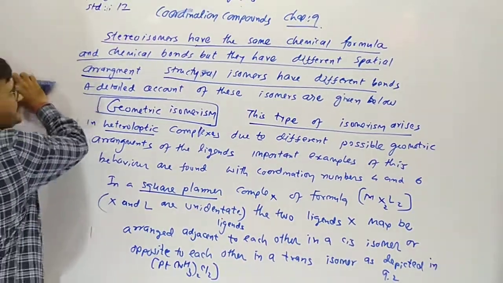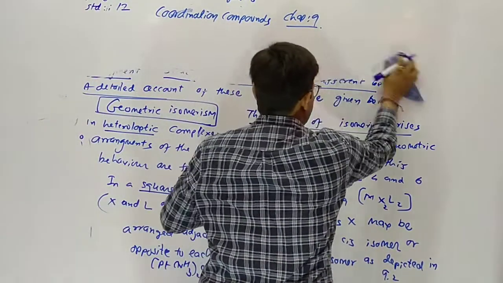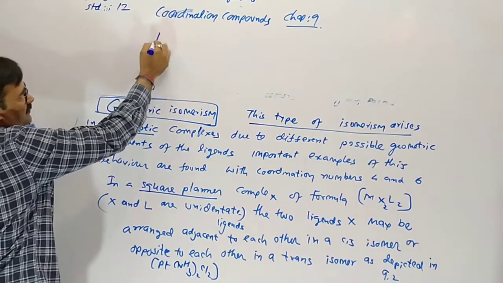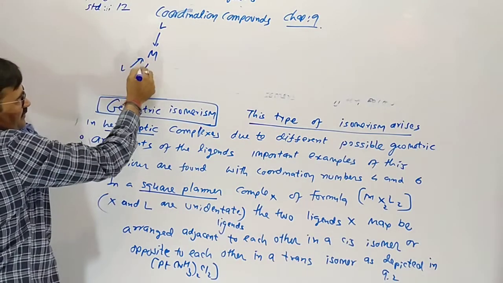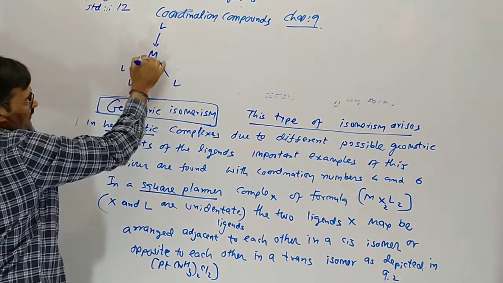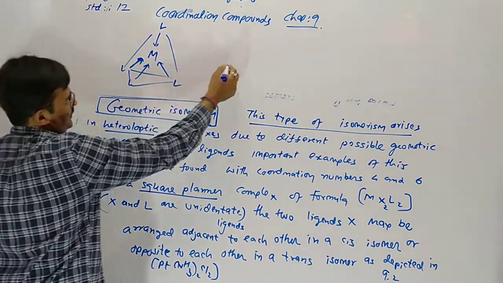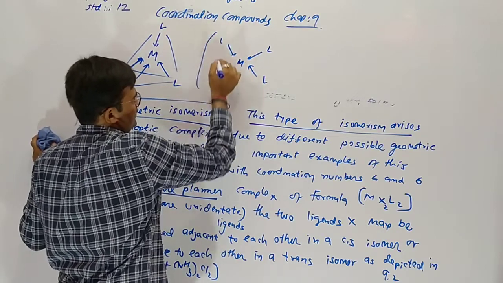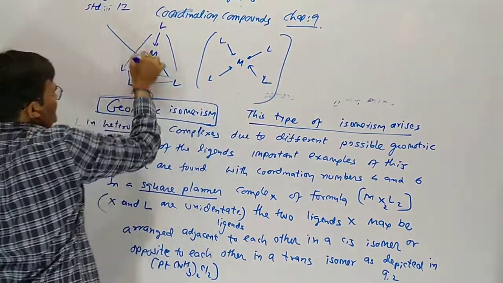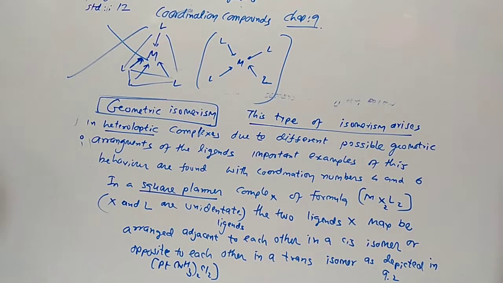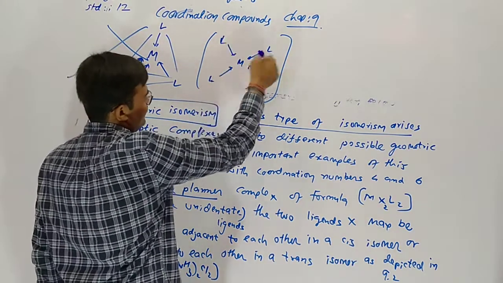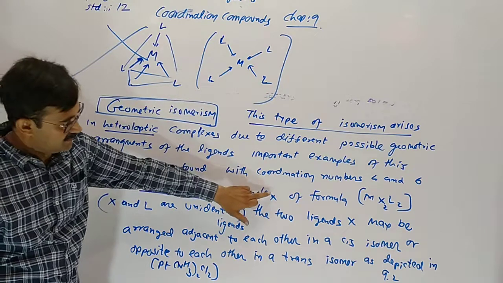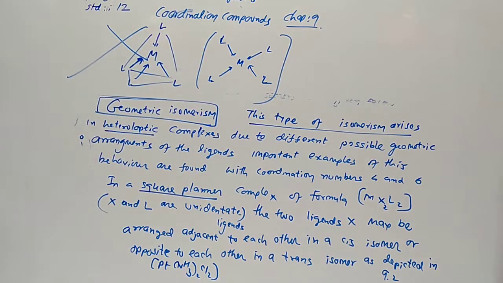Whenever the coordination number is 4, there are 2 possibilities: one of them is tetrahedral and one of them is square planar. In tetrahedral, geometrical isomerism is not possible. Only in square planar, having coordination number 4, is geometrical isomerism possible.